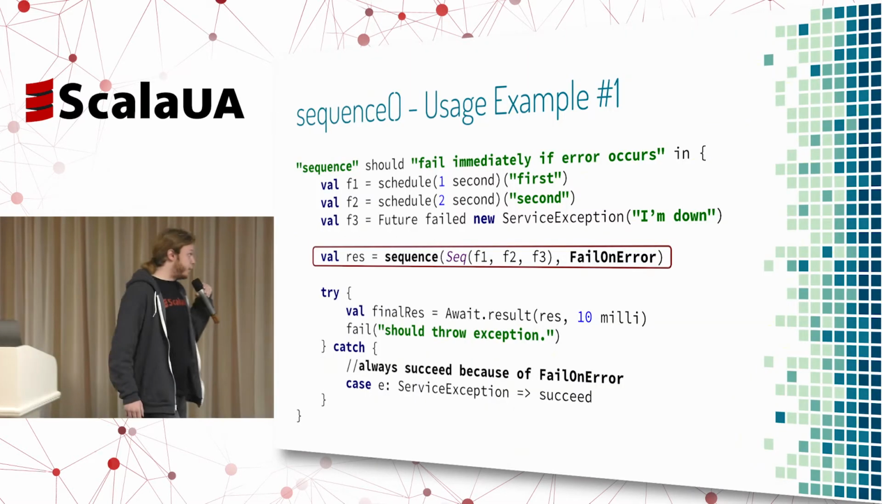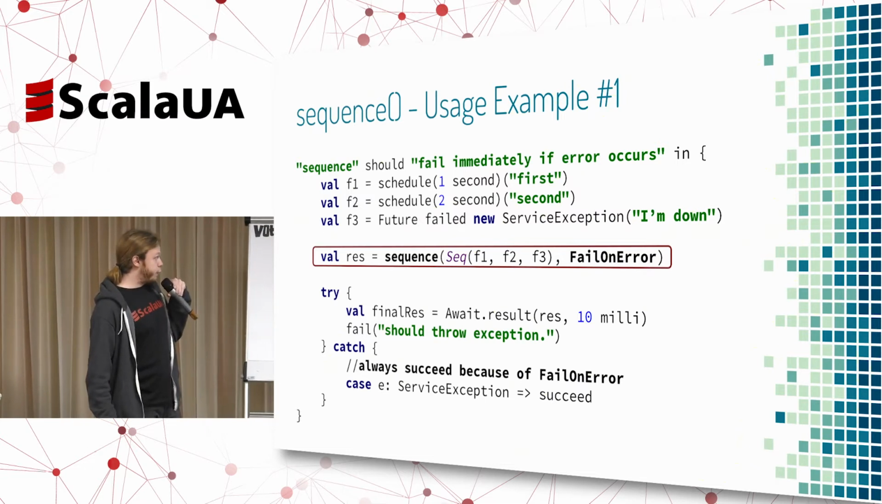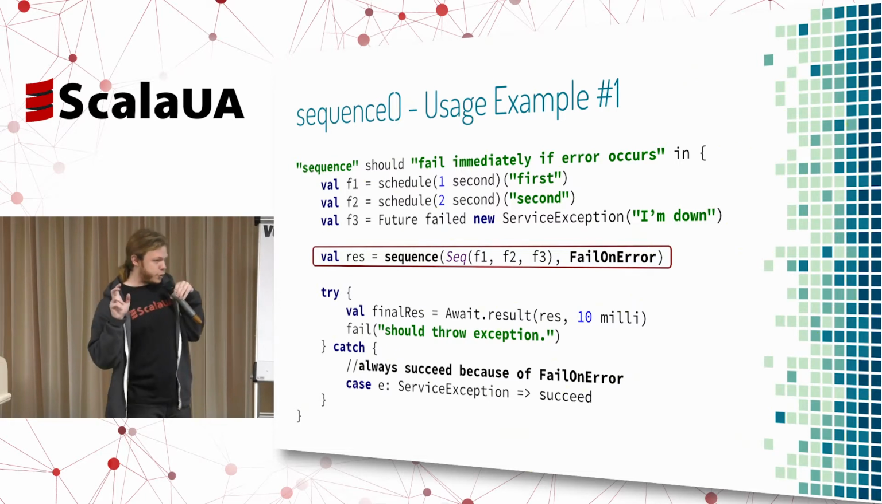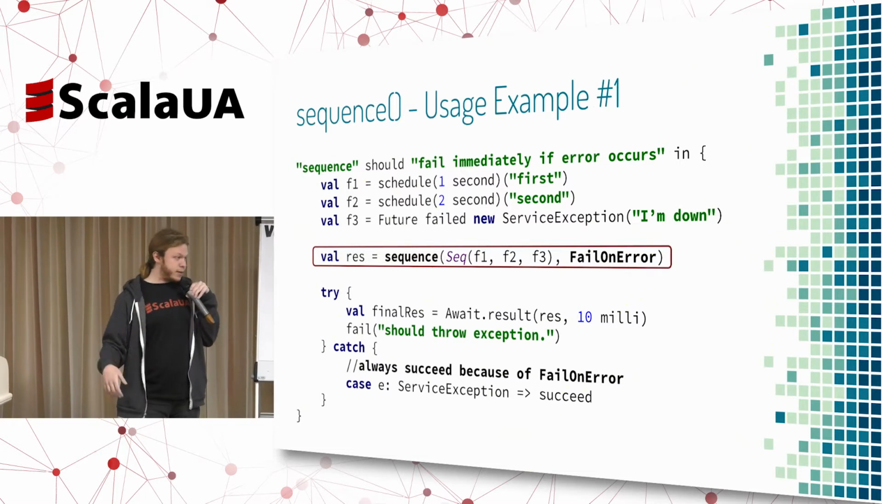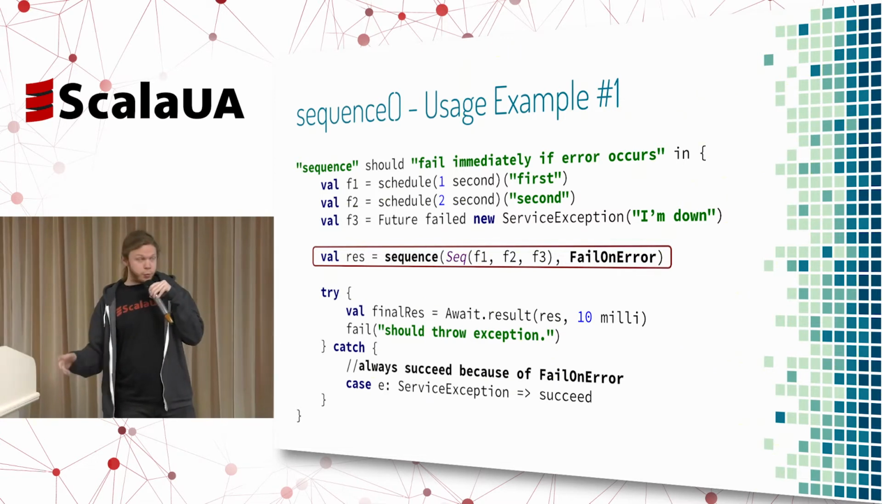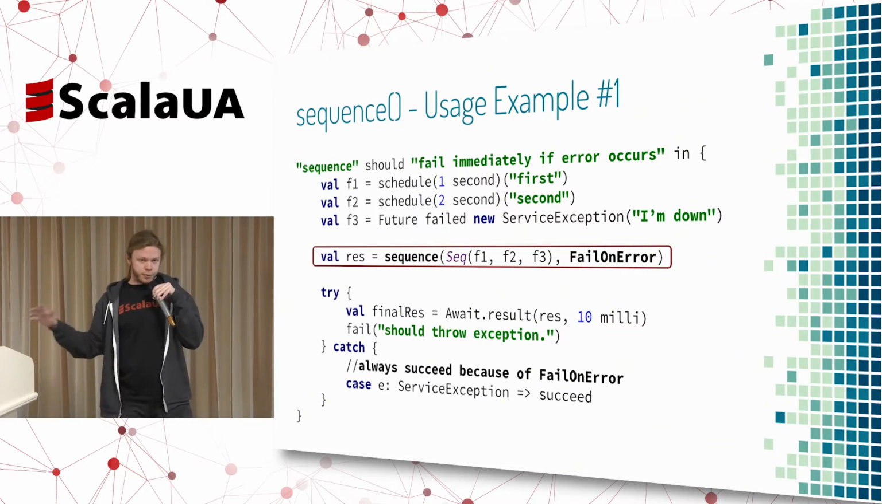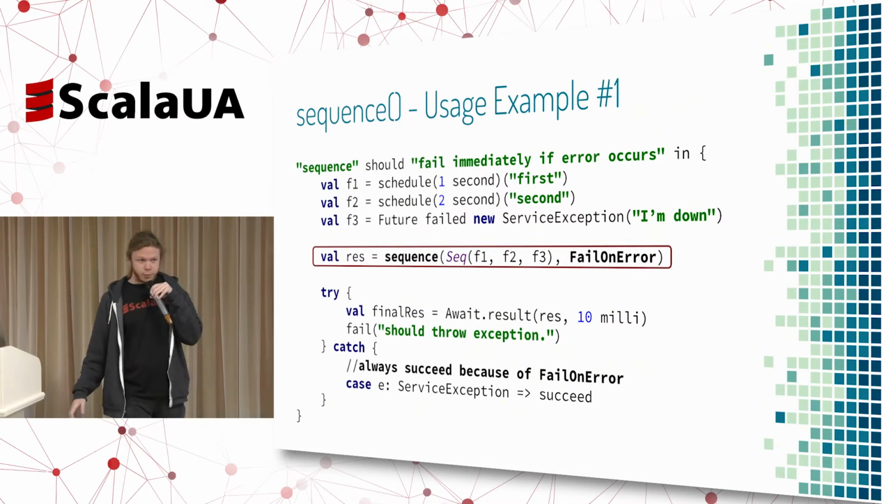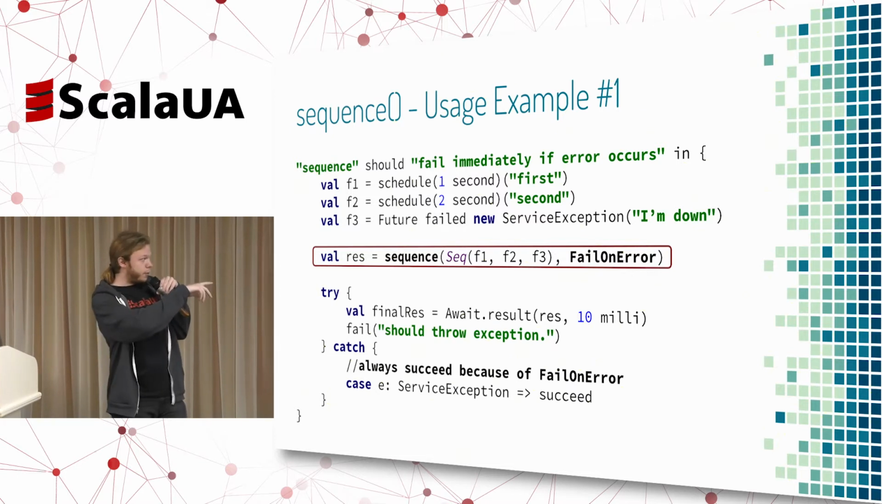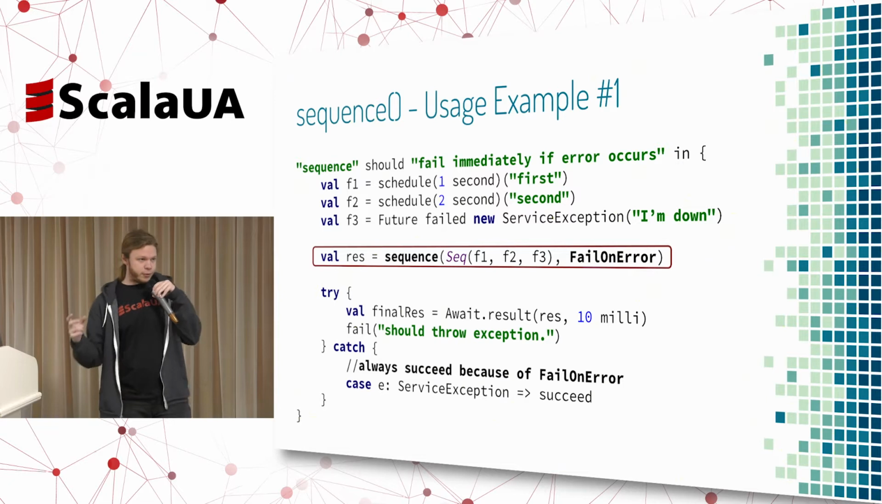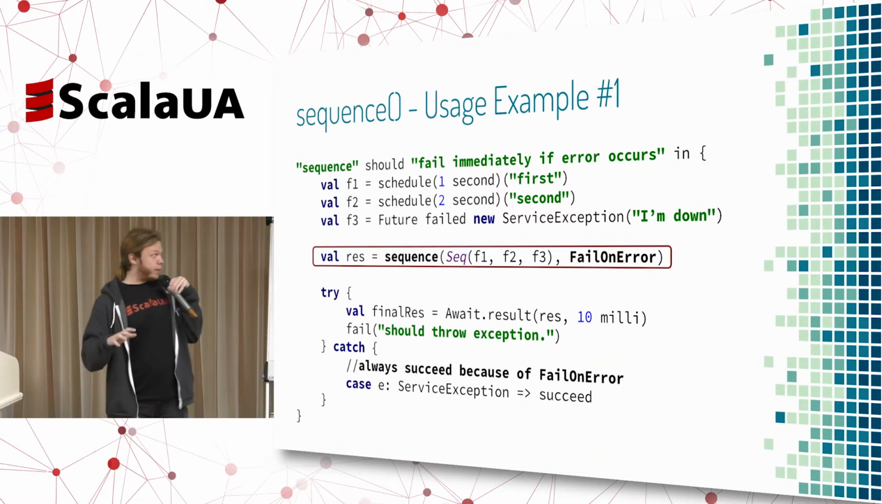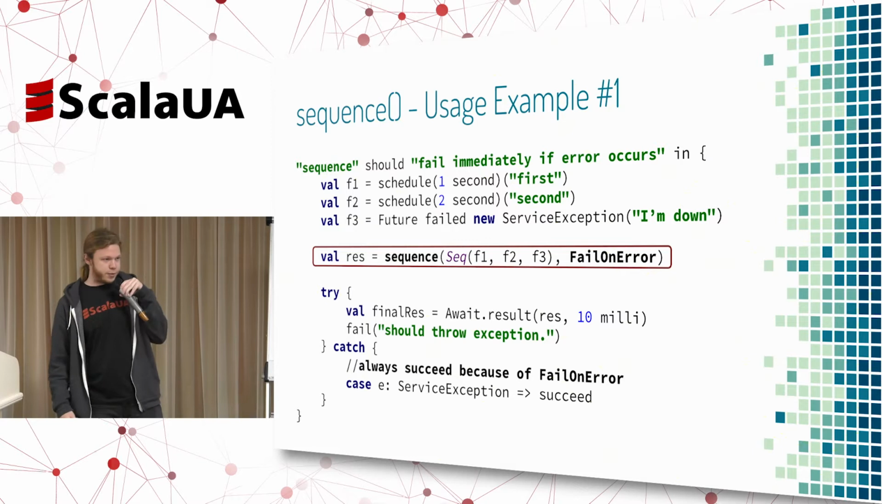Here's the first usage example. Here we actually have 3 futures, one of which is a failure. The first 2 futures are slow futures that are scheduled in 1 and 2 seconds. In Scala's sequence method, we would wait for those 2 seconds to complete to realize that the third future already failed. Here we can see that once we call the sequence method with fail on error, we fail immediately. So we're waiting only 10 milliseconds for the await to see that our returned future already contains the failed value, which in this case is service exception.